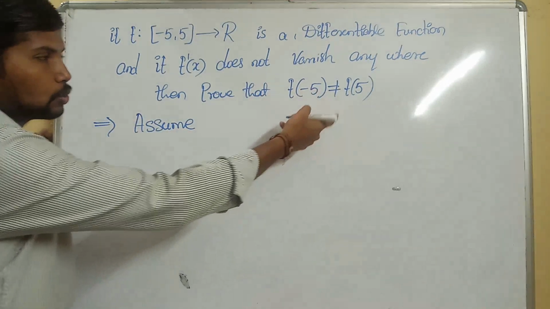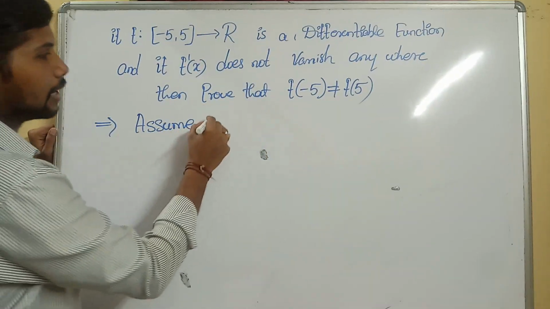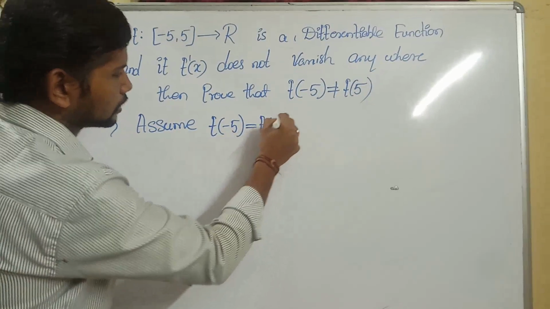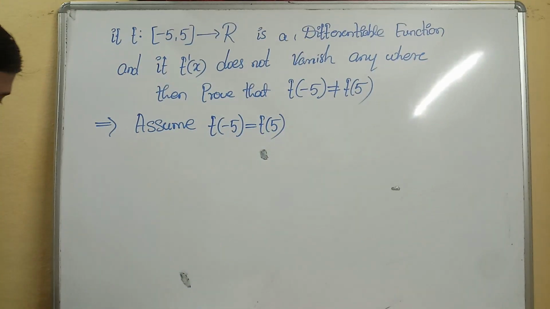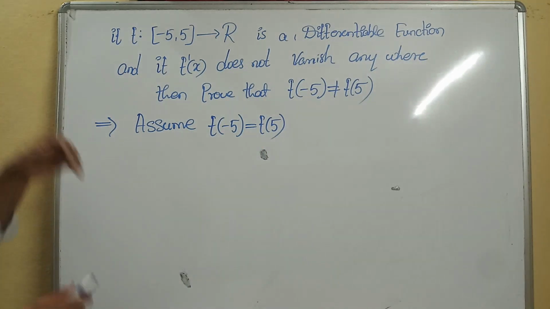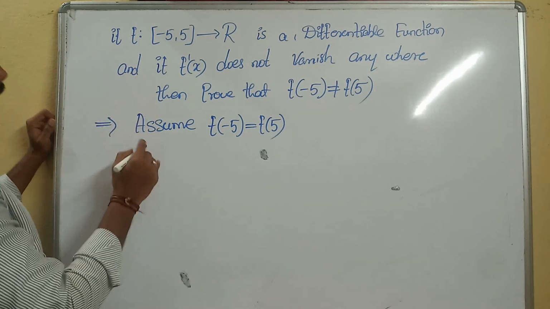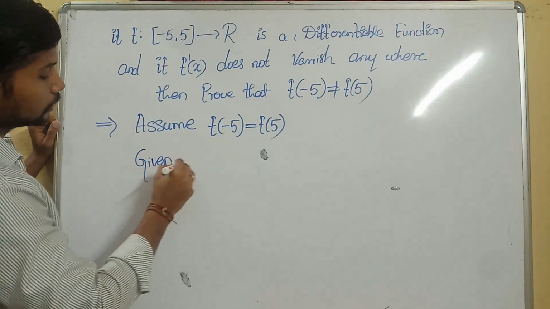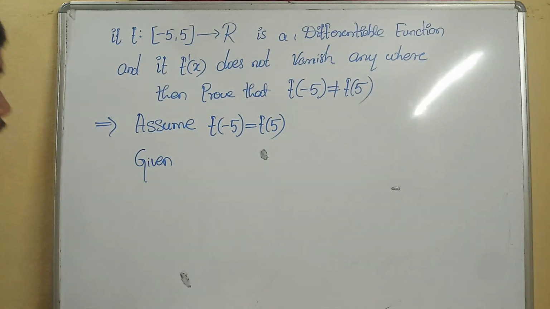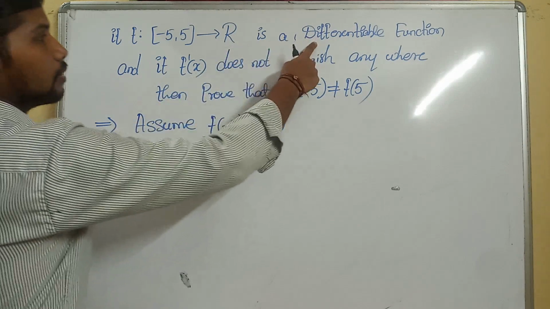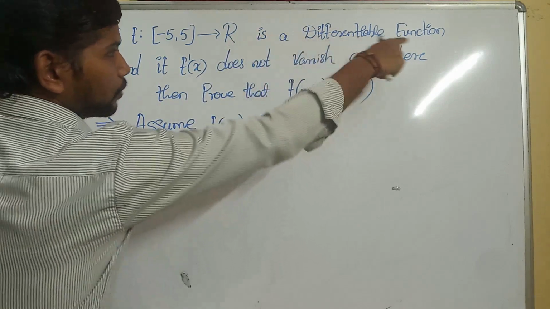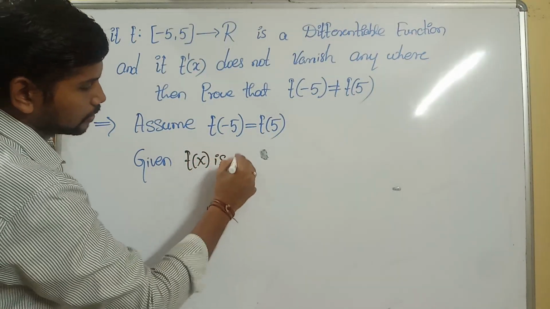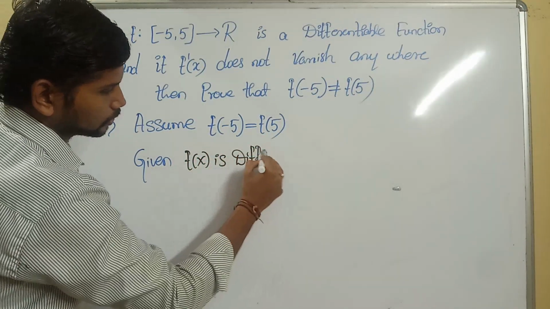Here they told us to prove not equal. So I'd like to assume f of minus 5 is equal to f of 5. Just assume it, okay? Then what is already given is that f of x is a differentiable function.